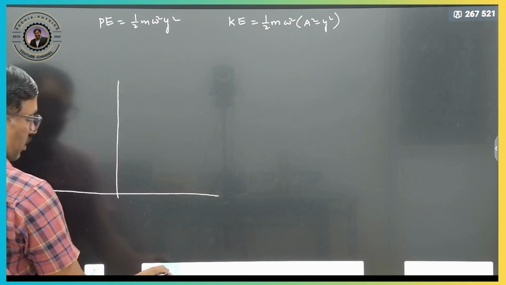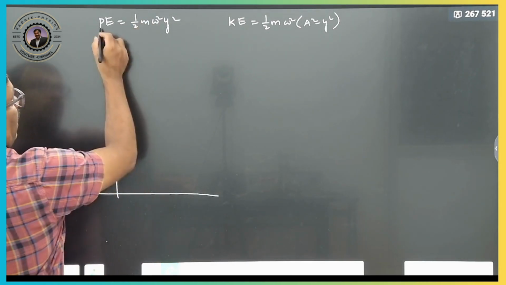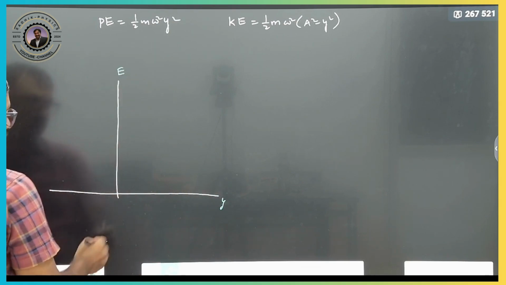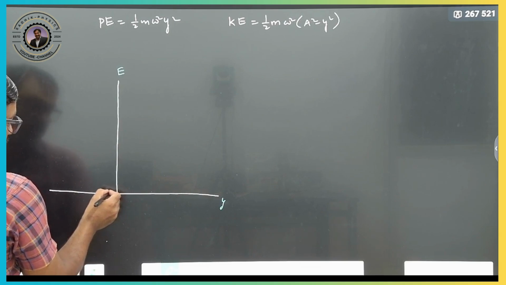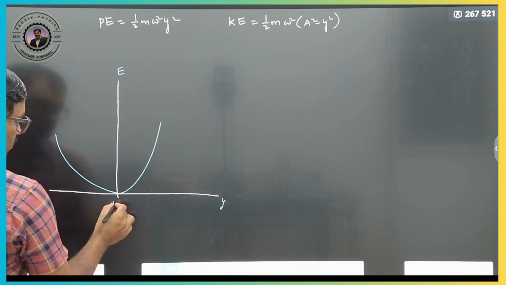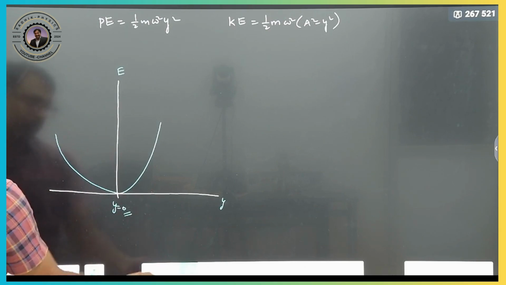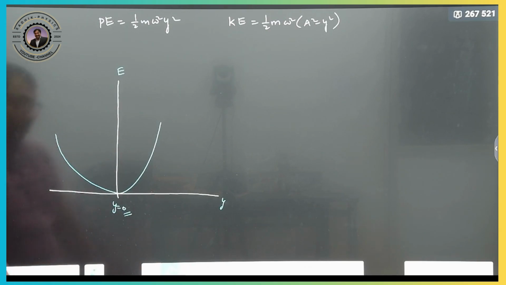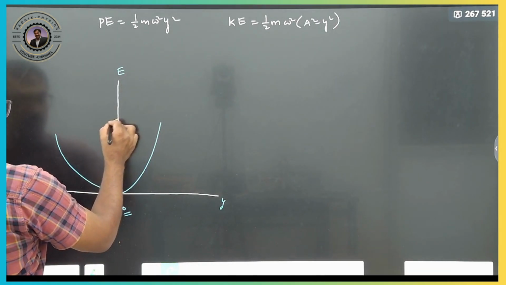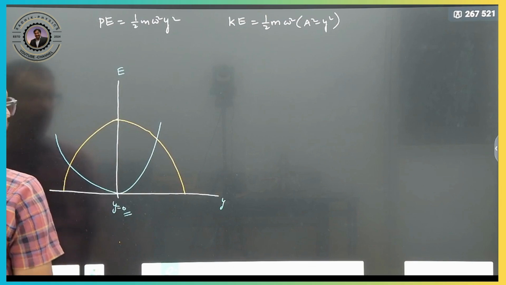How will the graph be? It is parabolic, directly proportional to y square. So, this is y, this is your energy. How will the graph be? At y equal to 0, potential energy will be 0. So, what about the kinetic energy graph now? It will be like this.